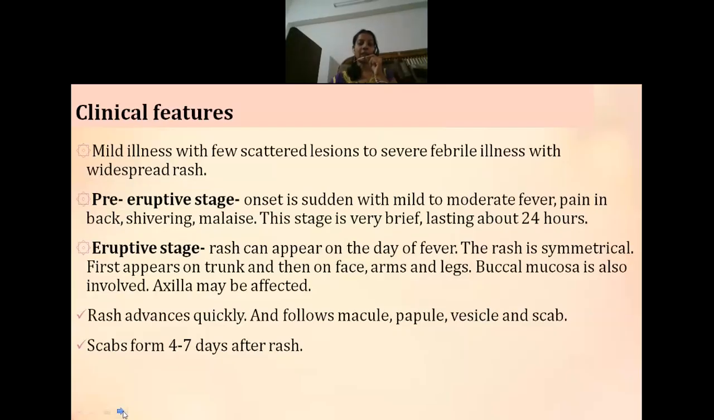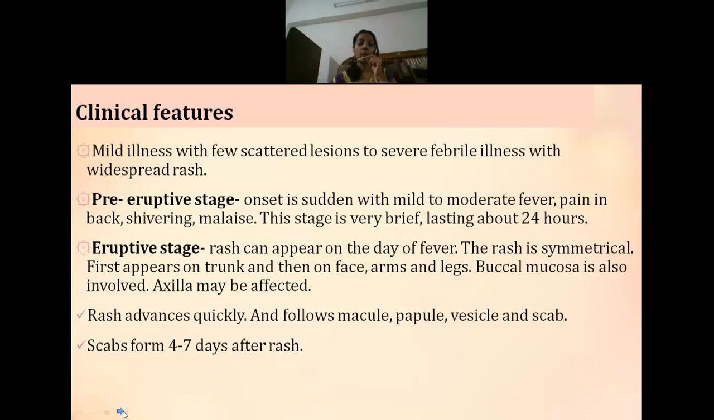Along with that, they can have back pain, severe weakness in the body, joint pains, and malaise, and this usually can last for up to 24 hours. Next is the eruptive stage, where there is appearance of a rash in the body, and the rash is said to be symmetrical in nature.